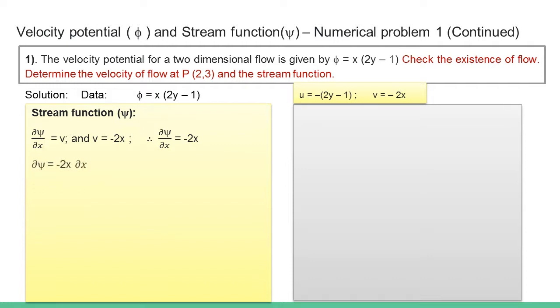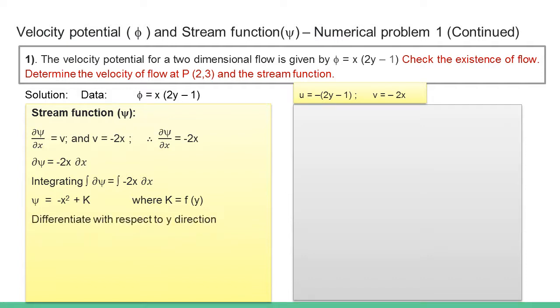Now integrating this, we get psi is equal to minus x square plus k, where k is a function of y. After differentiating, it might have got cancelled, but you have to find out what k is now. So now differentiating this psi with respect to y, we get dou k by dou y.